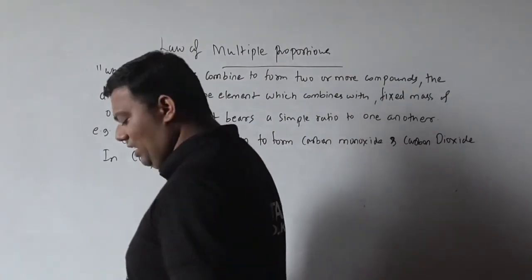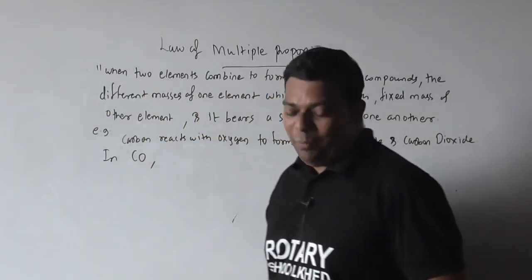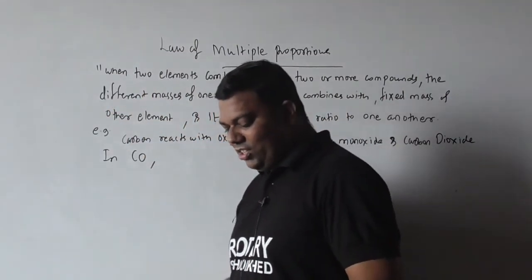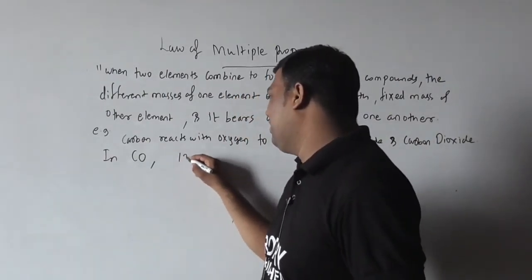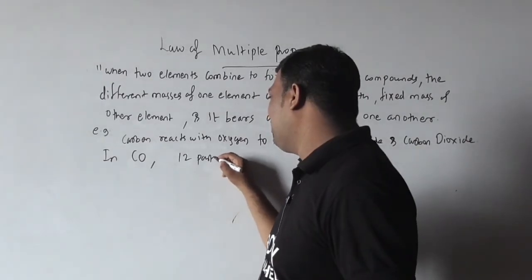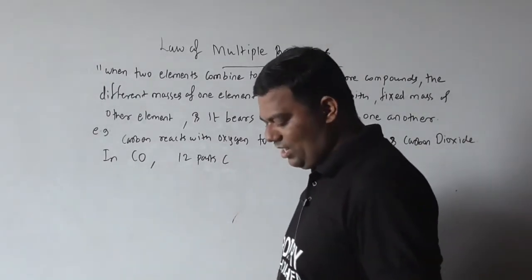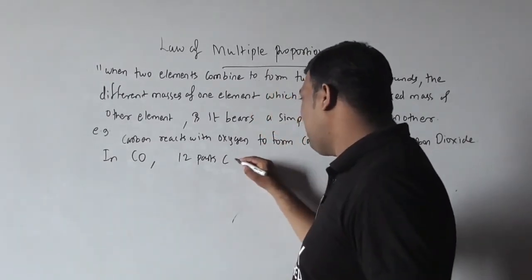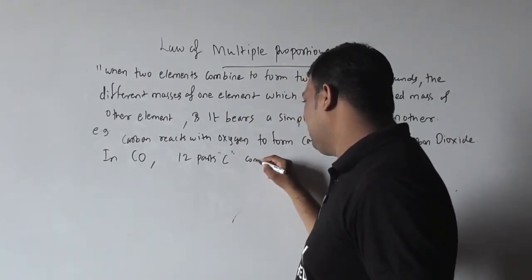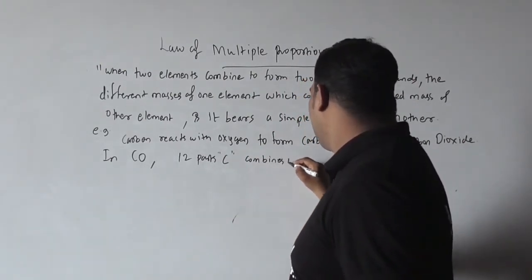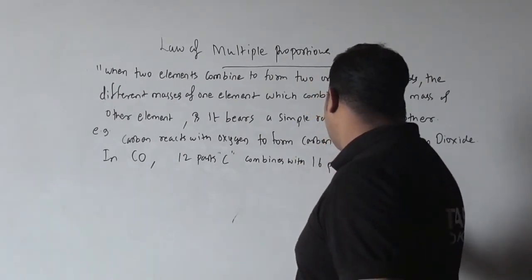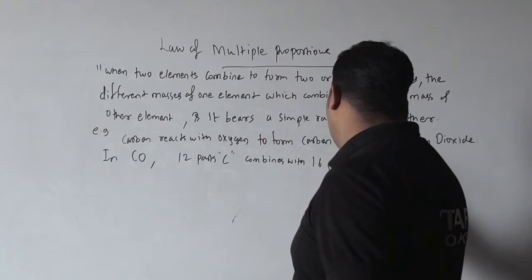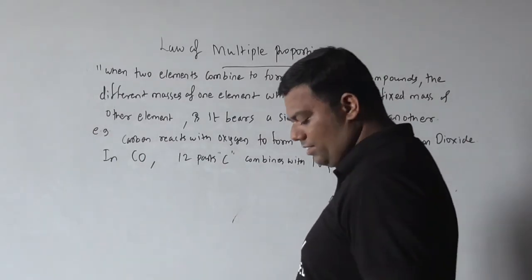12 parts by weight of carbon combines with 16 parts by weight of oxygen. Correct?